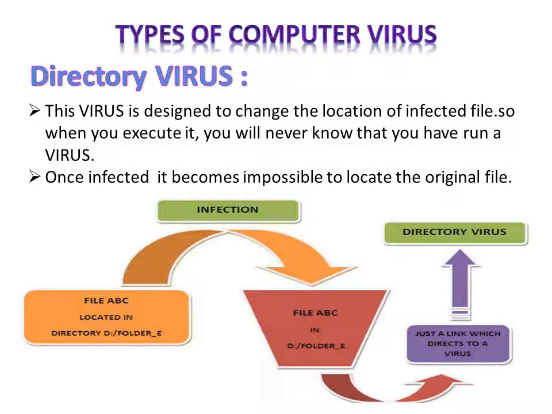Next virus is directory virus. This virus is designed to change the location of the infected file, so when you execute it you will never know that you have run a virus. You can see in the image that file ABC is infected, and then when you click on this file, the location is changed. You don't know where the original file is, and when you are double clicking on this file you are actually executing the virus.